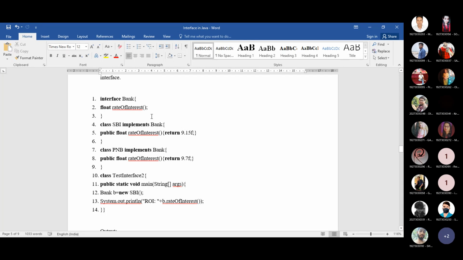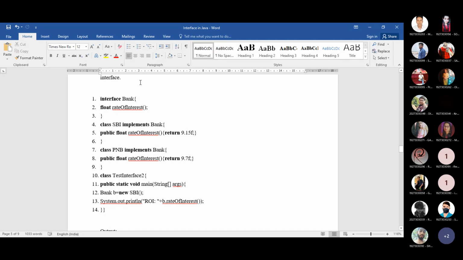Most of the time you'll get this type of example, and you will be asked to write down the output of this program. This same program I have asked you to do with the abstract class also. That is, you need to define several rates of interest for several banks using the concept of abstract class. Here the same program is written with the concept of interface. Now look at it. Sometimes the question may arise in your mind why all the methods are defined as abstract methods inside the interface.